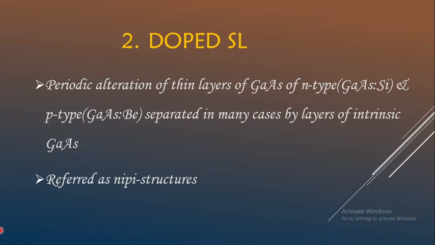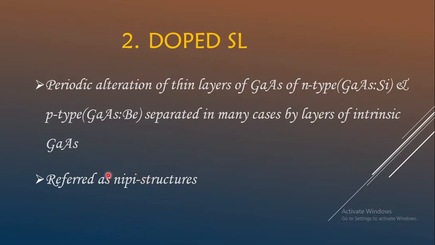Because if you are considering a single semiconducting material, for example gallium arsenide, when you dope it with certain pentavalent impurities, we get N-type gallium arsenide. Again next is intrinsic, that is gallium arsenide. Then P-type gallium arsenide, which is doped with trivalent impurity, and finally again intrinsic gallium arsenide.